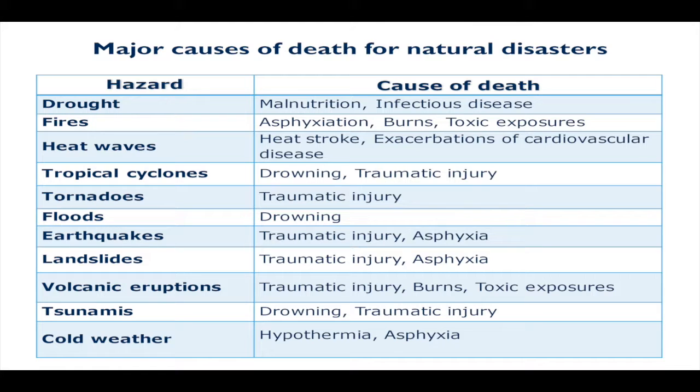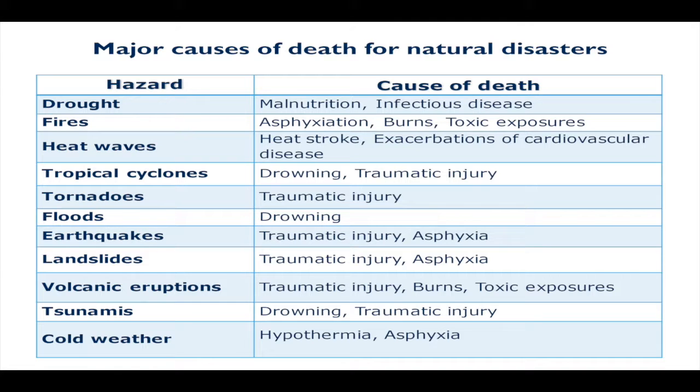So therefore, once again, knowing what those causes of death are, we can prepare ourselves to be able to prevent those deaths from occurring before they do. Or when the heat wave starts, we can start heading this off, getting ahead of the problem. The other thing that may be counterintuitive is actually tropical cyclones.